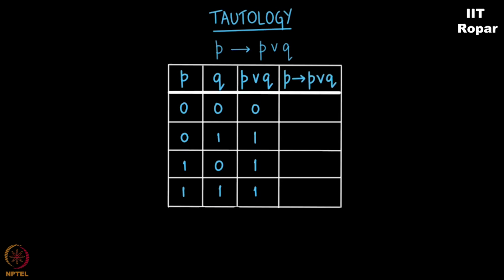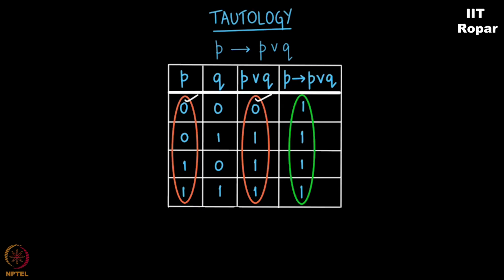Now, P implies P or Q. How does this work? Look at the P column, look at the P or Q column. Simply do implication of this with this. So 0 implies 0 is 1. You remember how A implies B works? 0 implies 1 is 1, 1 implies 1 is 1, 1 implies 1 is 1. And so, I get all ones in this column corresponding to P implies P or Q, and hence this truth table, this P implies P or Q, is a tautology, which means it's always true.